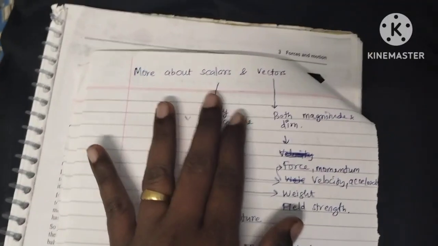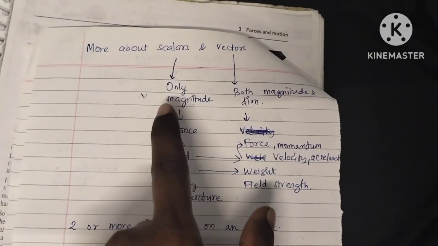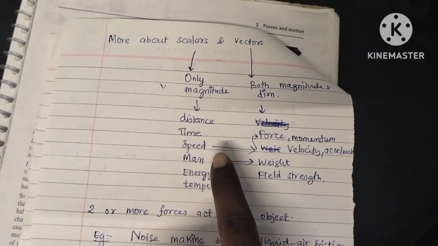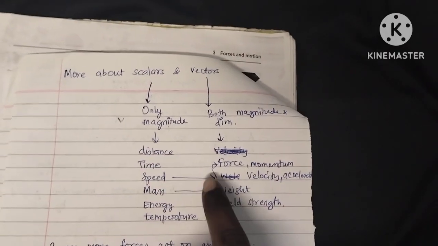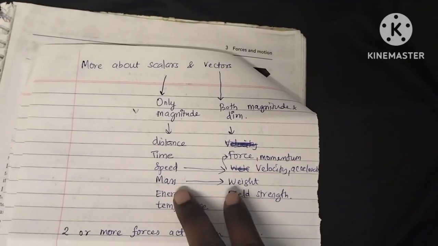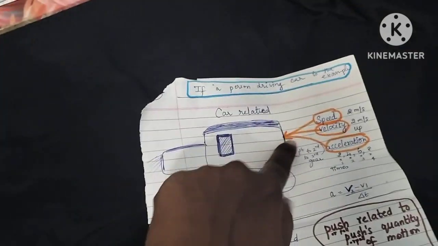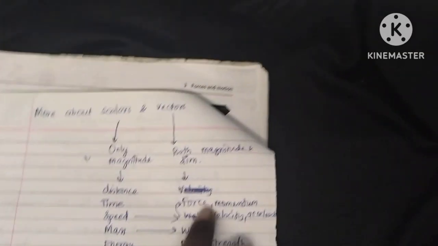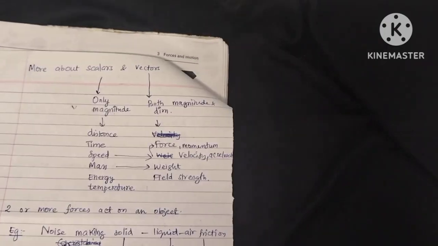Next is more about scalars and vectors. Scalars we already know only magnitude, vectors is both magnitude and direction. So scalar quantities are distance, time, speed, mass, energy, temperature, and vector quantities பார்த்தோன்னா இப்போ for speed it becomes velocity and acceleration. The next level of speed is velocity and acceleration. Mass, next level weight. Velocity, acceleration வந்து கார் ரிலேட்டட் இங்கே பார்த்தோம்ல, ஸ்பீடு velocity acceleration அடுத்தது இங்கே உள்ள force and momentum எல்லாமே வந்து they are vector related. So basically நம்ம செகண்ட் யூனிட் அண்ட் தேர்ட் யூனிட்டில் நம்ம படிக்கிறது எல்லாத்துக்குமே டைரக்ஷன் உண்டு.